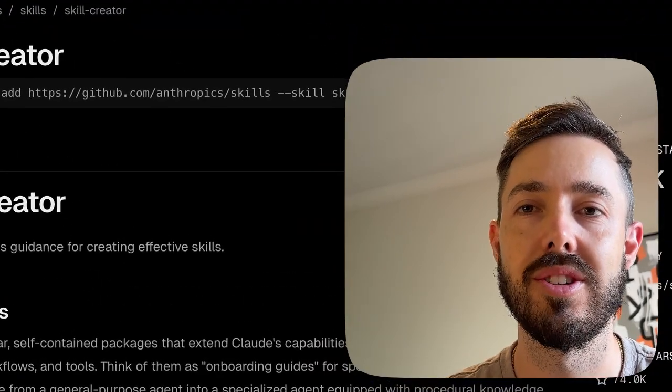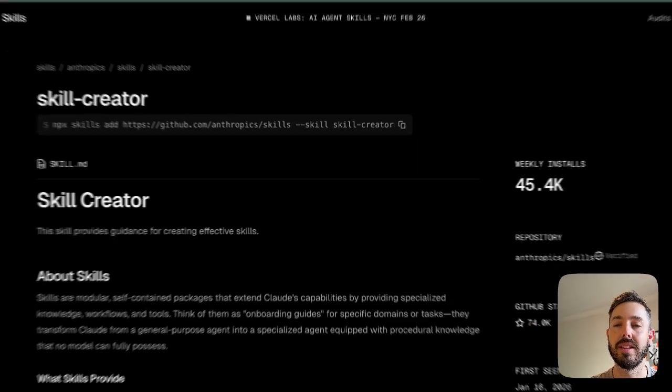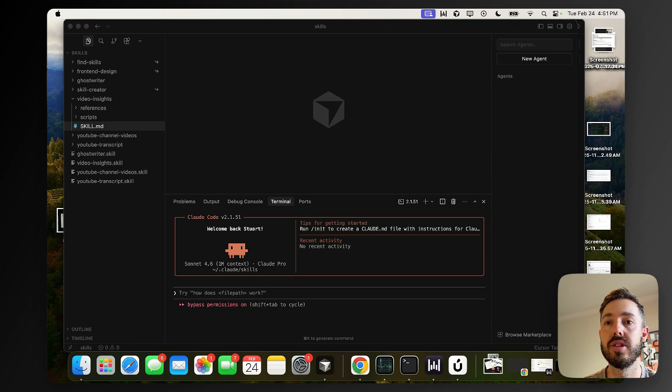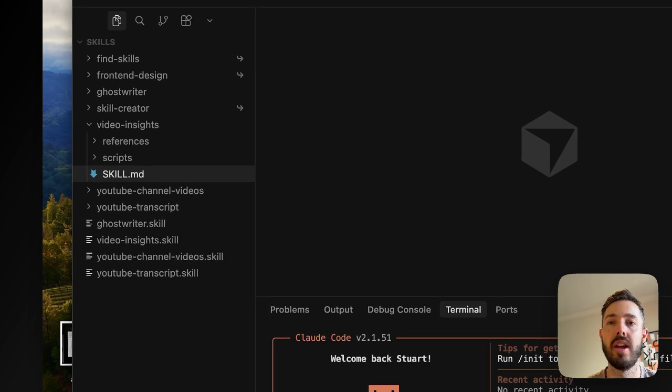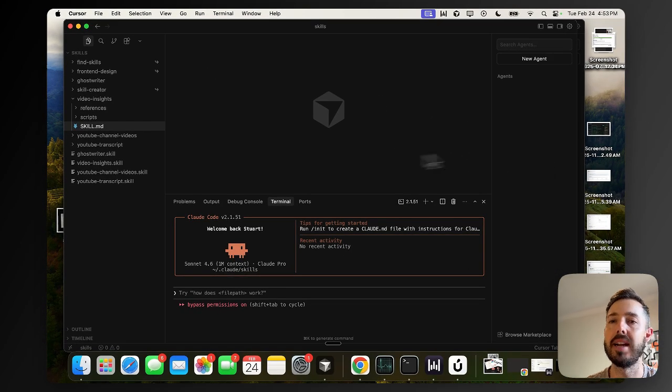The two most technical things you'll need to do are likely install Claude Code and then install the skills. Specifically, the skill that we're going to need to start with is the skill creator. And from here, we can actually prompt Claude Code to create skills using plain English. No code needed. So I prompted Claude to use the skill creator to create a set of skills related to YouTube. Specifically, I wanted to do a channel analysis. So look at all the videos that a channel has created, look at view counts, when it was published, number of subscribers, and any metadata like that. I also wanted to be able to get transcripts from those videos and finally convert those transcripts into meaningful insights.